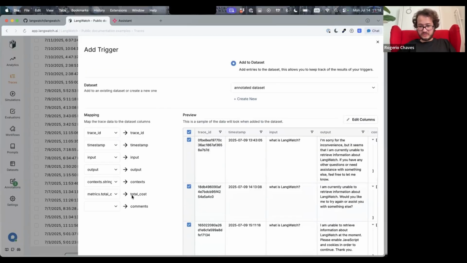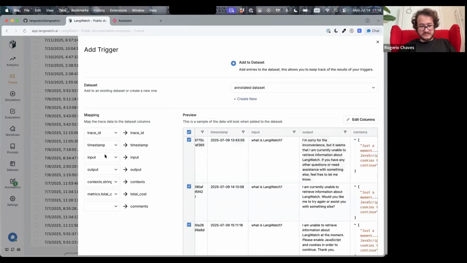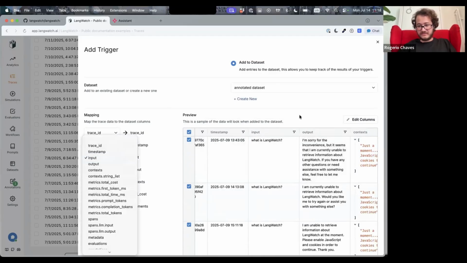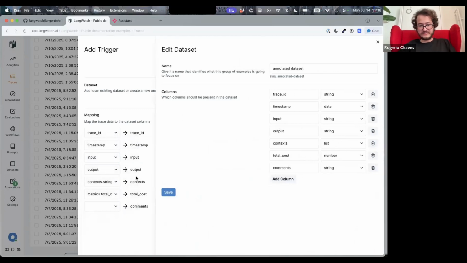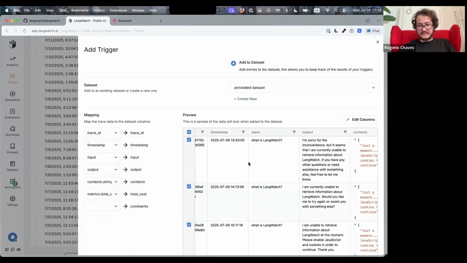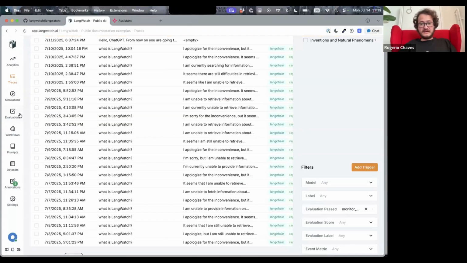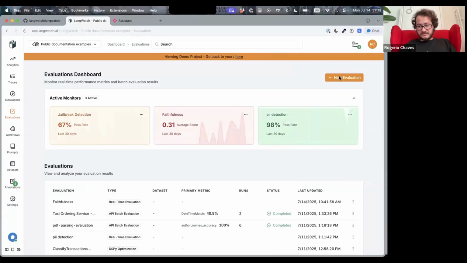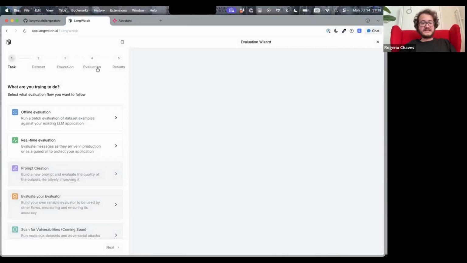This is why it's so important to capture all the data on the trace, because you can capture all those question-answers. You can fully map to any field that you want. You can have any column, any structure, and then you map this data that is coming in. So you keep building this data set to later adjust your prompts, fine-tune your model, and so on, or at least have someone review it. But apart from this real-time evaluation, you can also set it up as a guardrail.